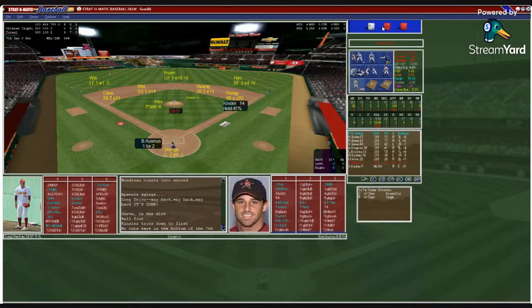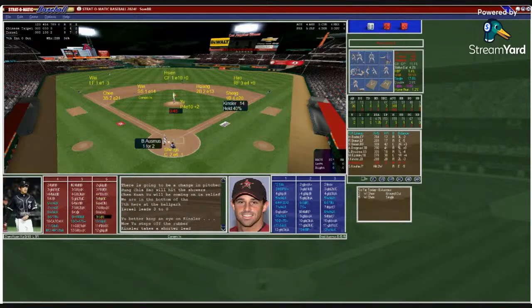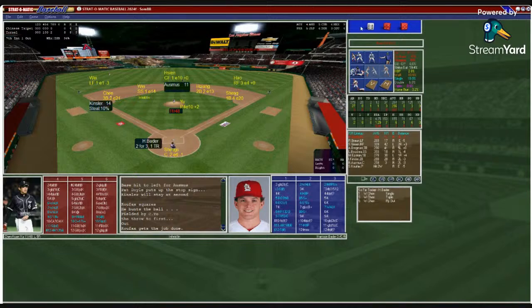Holy cow, a walk to Kinsler. And now Israel is starting to put it to him. So now we'll see Chen Quan coming in. And a big start here for Israel in the bottom of the 7th inning. Base hit to left field. Boy, this Israel team is starting to put together a rally. Koufax drops a sacrifice. Could be another complete game for Koufax.